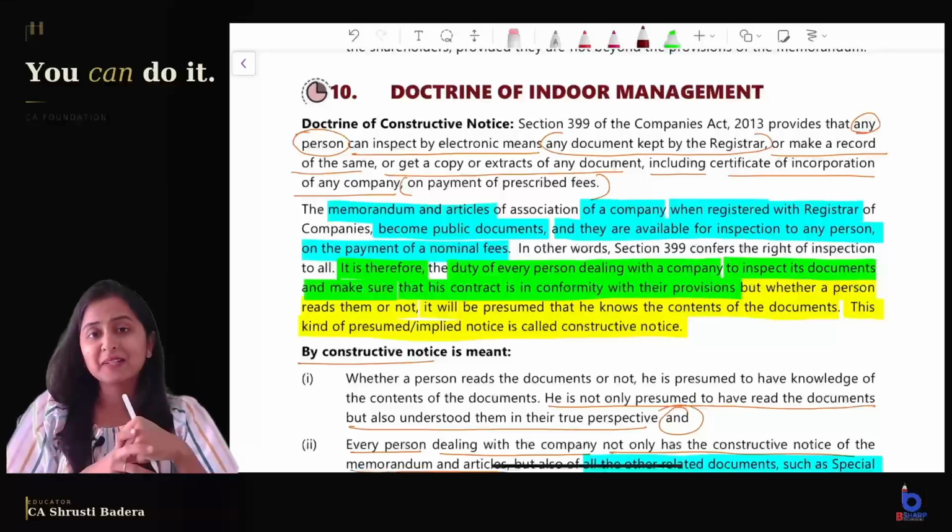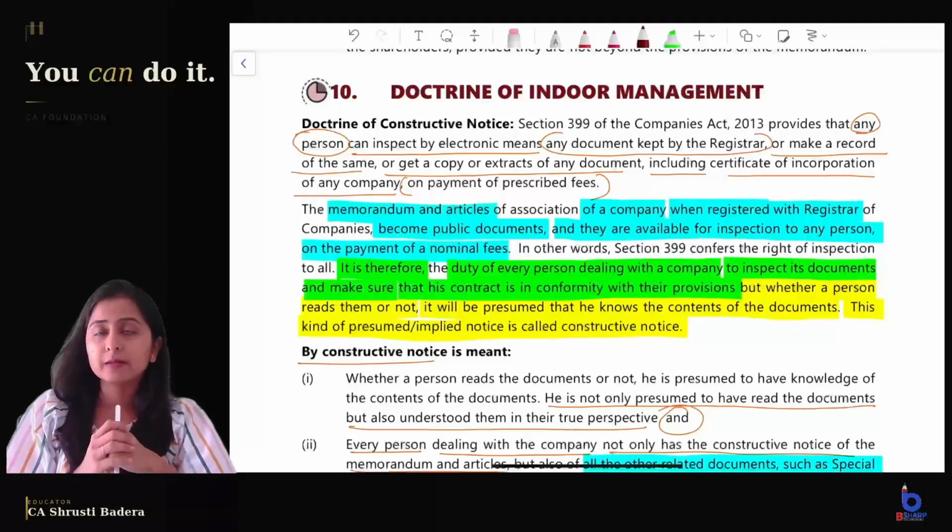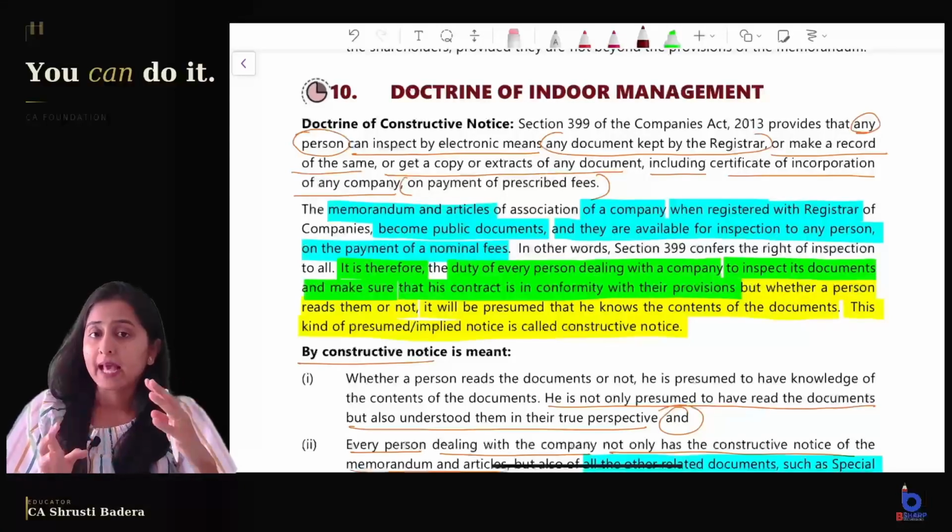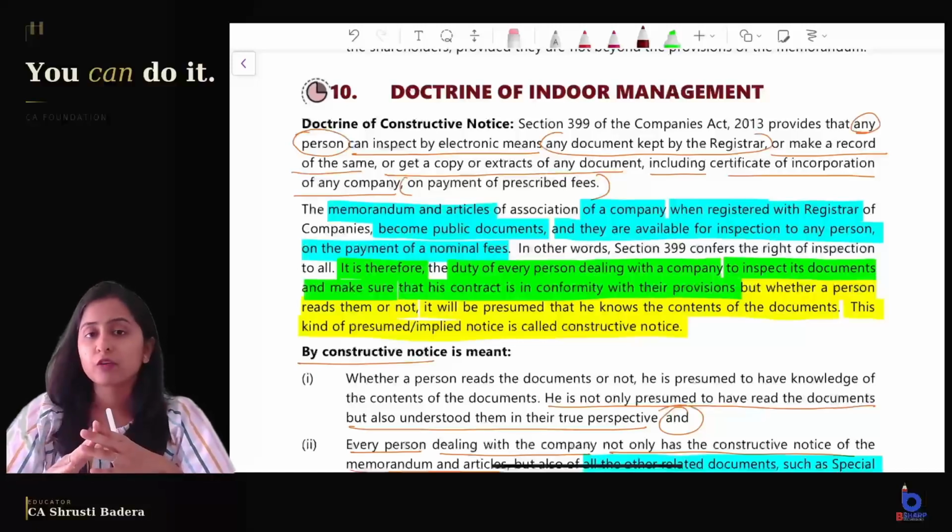Similarly, as per the Companies Act, now coming to the Companies Act, what does doctrine of constructive notice mean? See, there is section 399 of the Companies Act which says that there are certain documents which are filed with the company and which are filed with the registrar. Company has to compulsorily file documents like MOA, AOA, certificate of incorporation with the registrar. So every person has a right to inspect these documents which are filed with the registrar. He can inspect those documents, take copy of those documents, he can read those documents by giving a nominal fee, right?